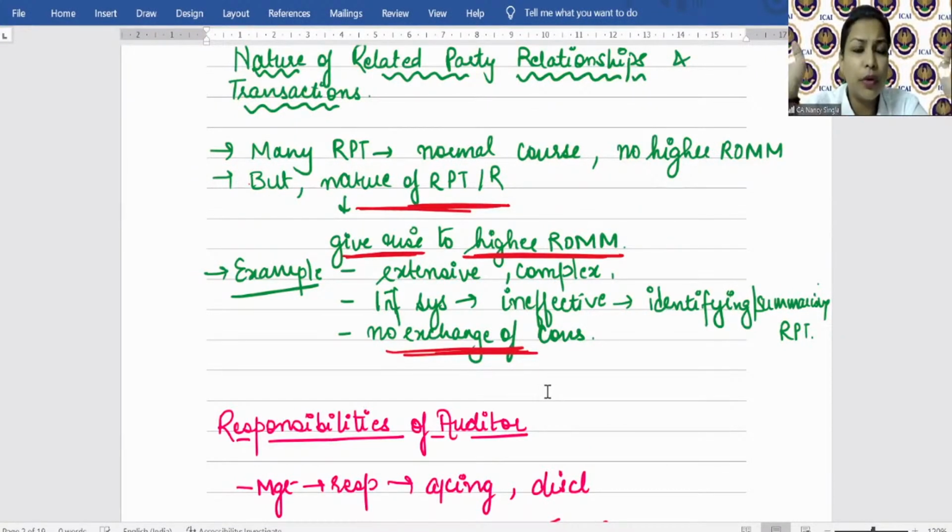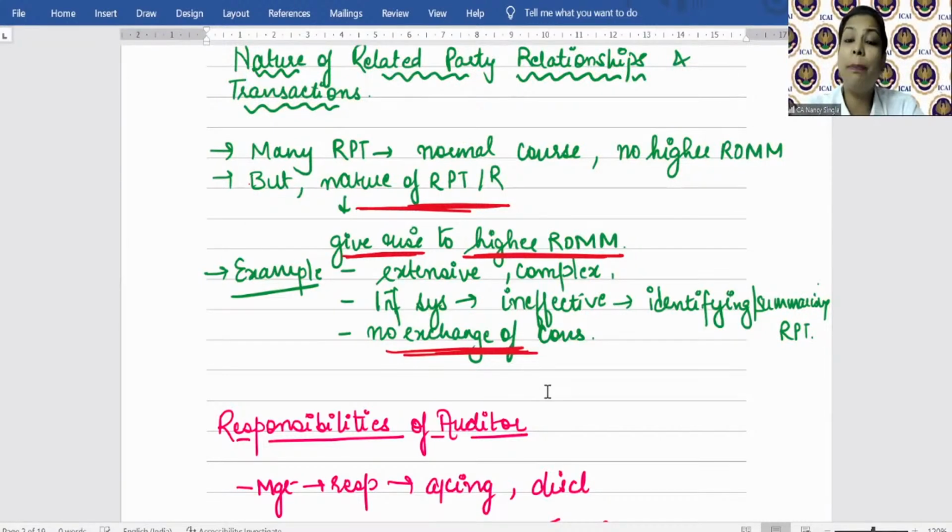The management will provide all that data. Now, if you come across any transaction which has not been disclosed to you earlier, which is not there in the list, now what will you apply? Professional skepticism. Being alert to all the situations all the time during the conduct of the audit.